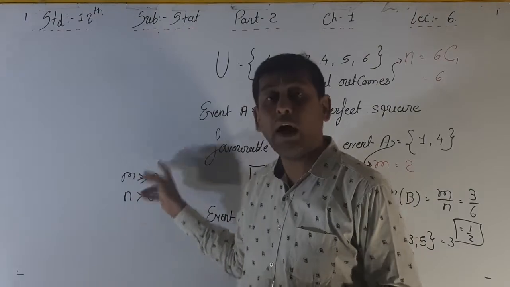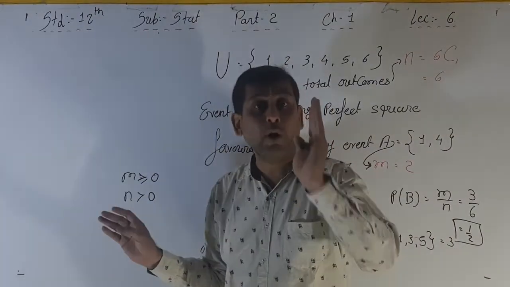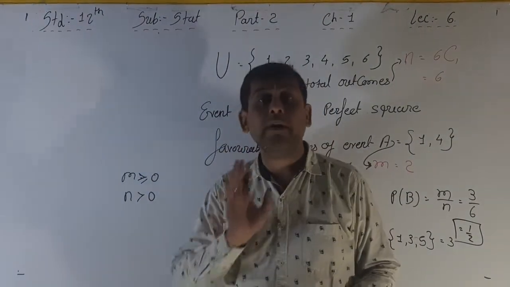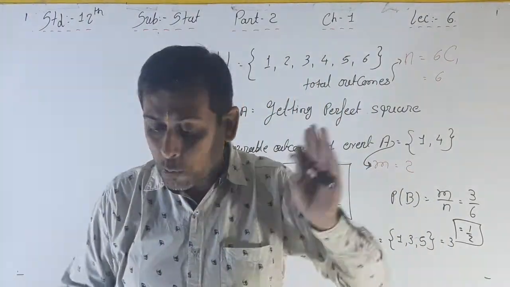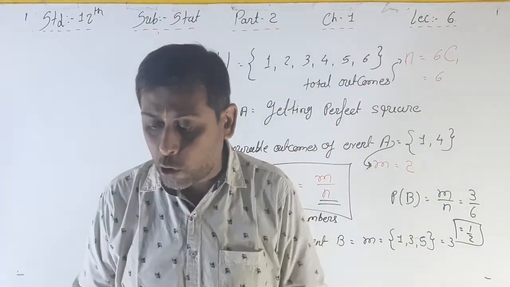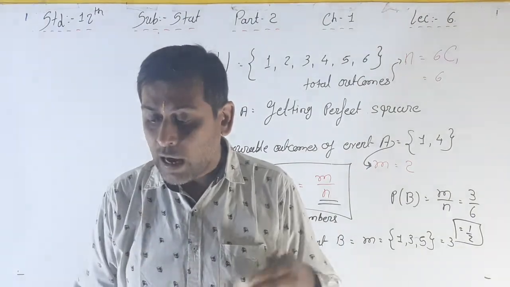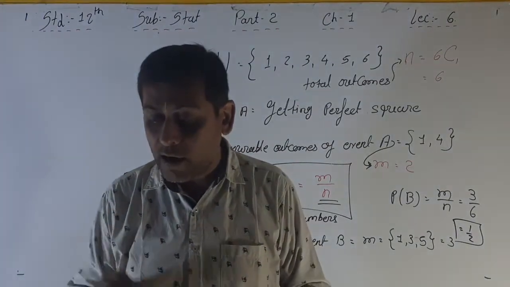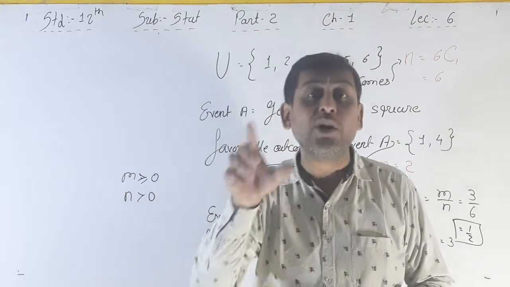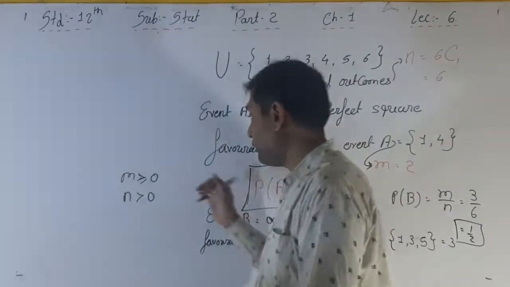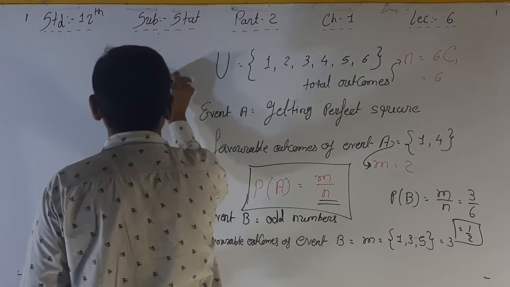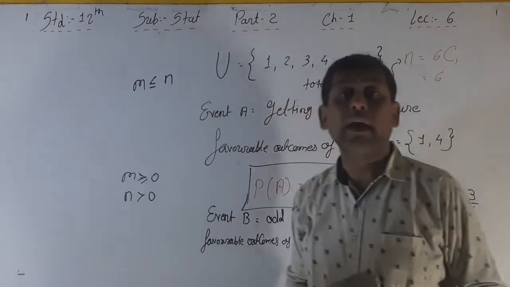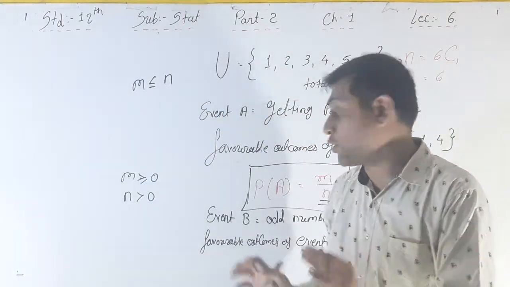That means both are compulsorily non-negative, and M may be 0 also. Okay, so both the numbers M greater than or equal to 0 and N greater than 0 are integers, and M is less than or equal to N.